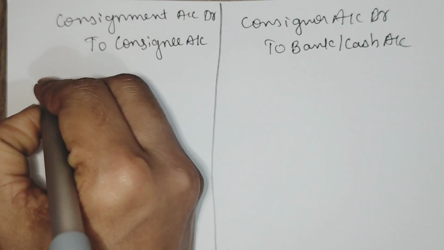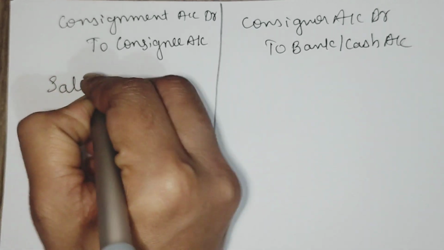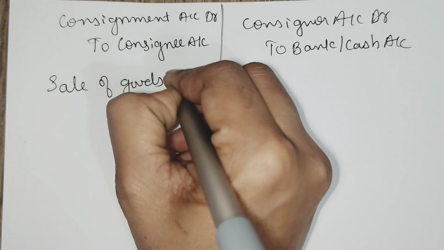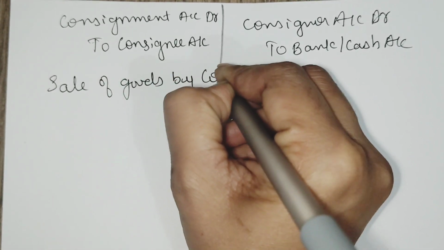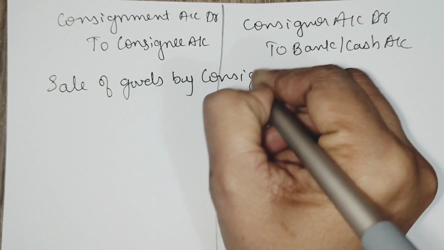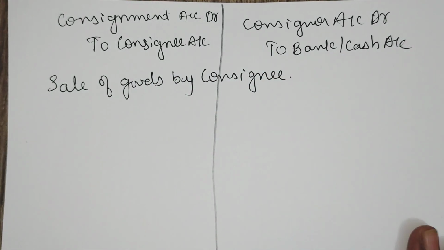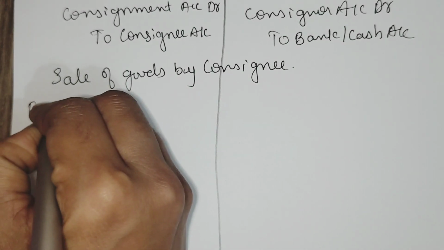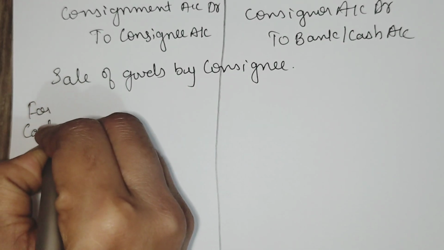Then sale of goods by consignee. There will be chances of two types of sale. First one is cash sale.